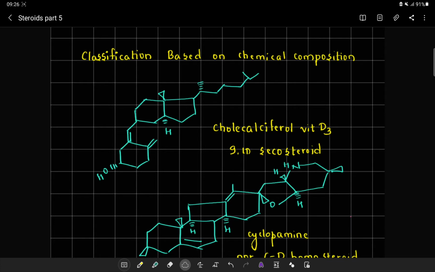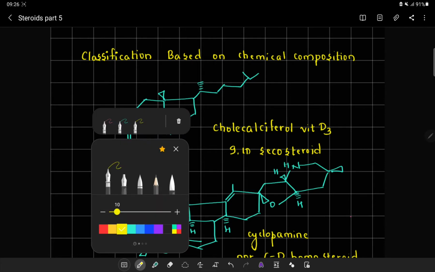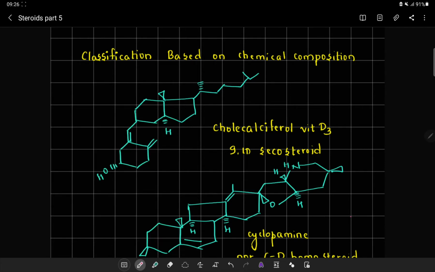Now in this particular session, we will be looking at classification which is based on the chemical composition. First example is called cholecalciferol, which is a part of vitamin D3. This is nothing but a 9-10 secosteroid. That means at position number 9 and 10 there is a cleavage and hence it is given as a secosteroid, and it is a part of vitamin D3.